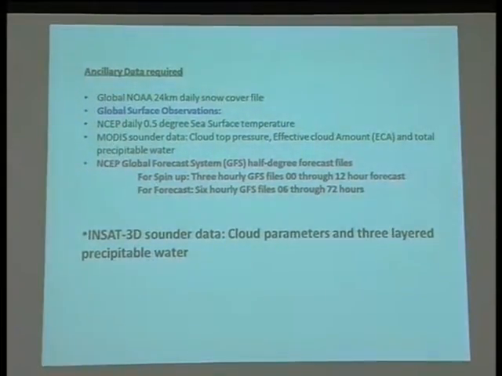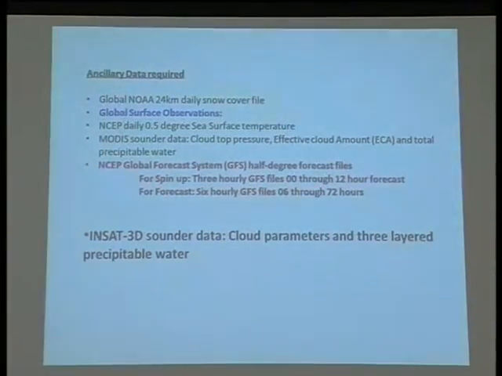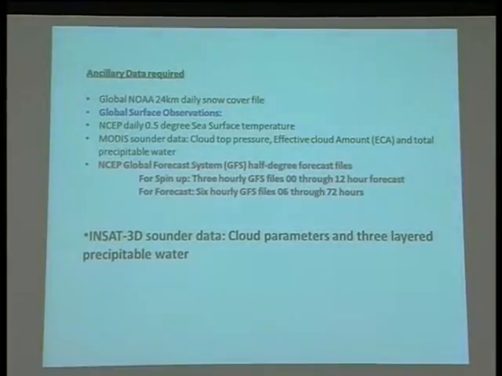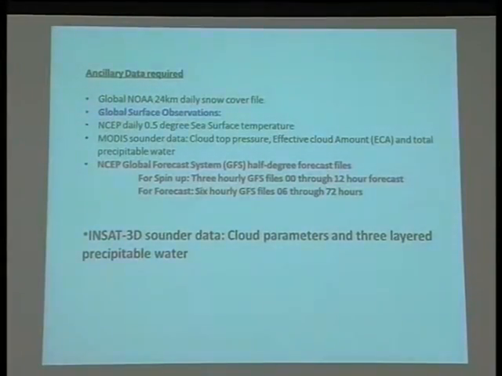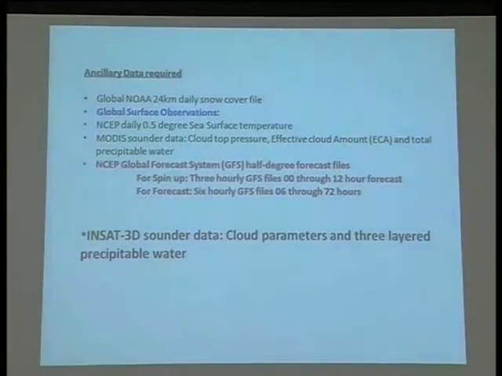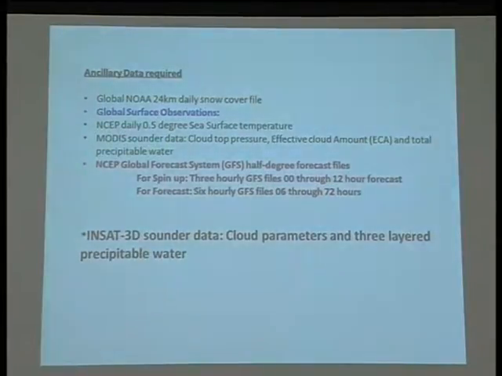Ancillary data required to run this model are the global NOAA 24 km daily snow cover file, global surface observations, NCEP daily 0.5 degree sea surface temperature, and MODIS sounder data, where we use cloud top pressure and effective cloud amount, and the total precipitable water retrieved from MODIS to correct the cloud and cloud top pressure and effective cloud amount in the model. Then the NCEP global forecast system half degree forecast file is used as the lateral boundary condition.